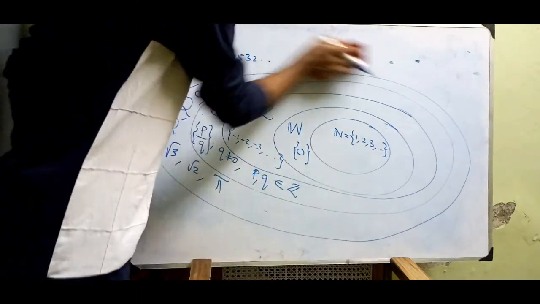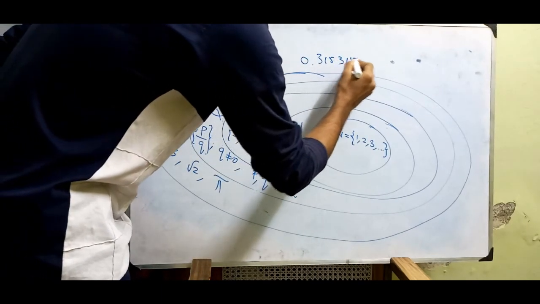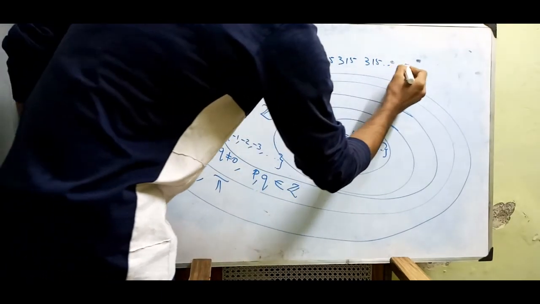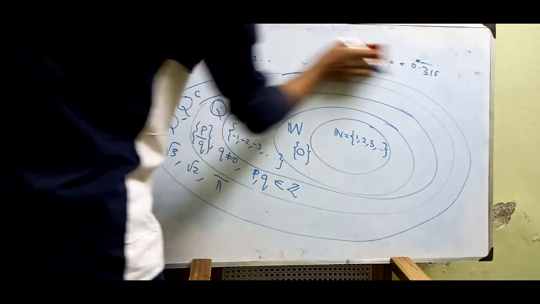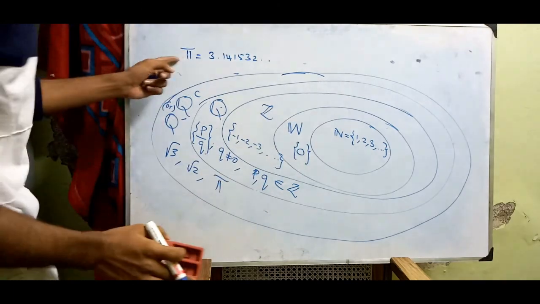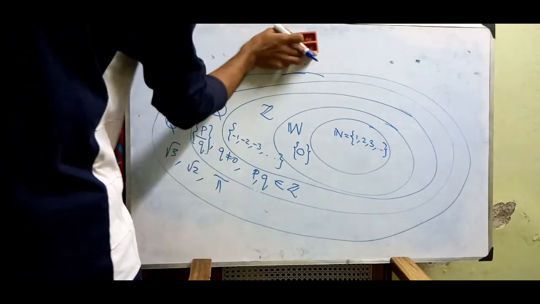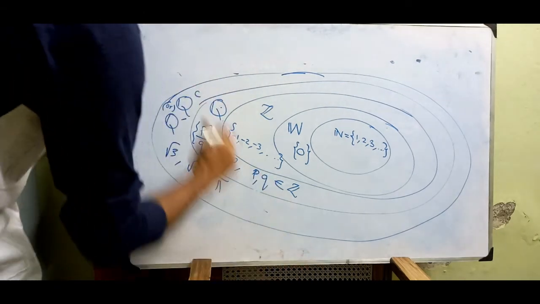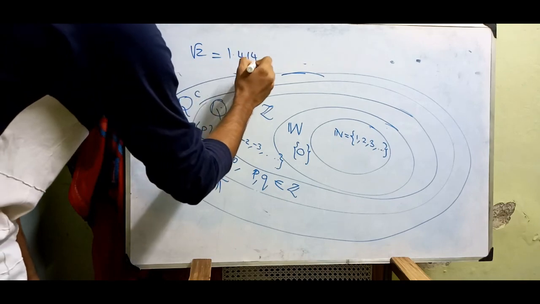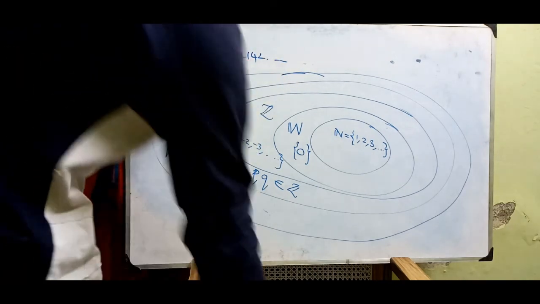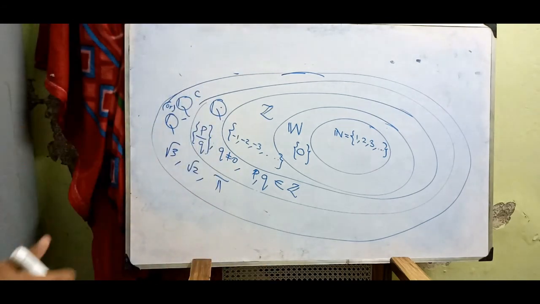Like this, we can also call it a rational number: 0.315, 315, 315. It repeats like this, but we usually denote it as 315 with a bar. Got it? So these are rational numbers, and this is an irrational number because it is not terminating and not repeating. 22 by 7 is often used for pi. Also root 2 is nothing but 1.4142 and so on. It is also not repeating and not terminating, so this way we call it an irrational number.